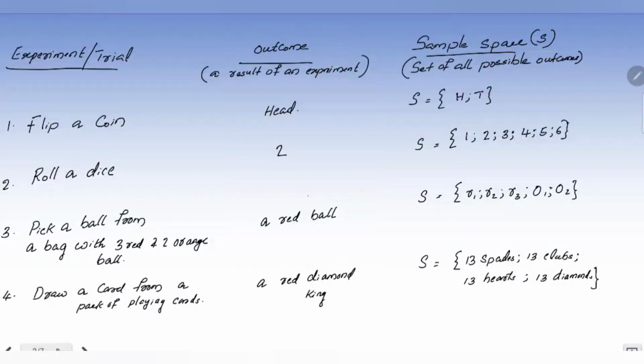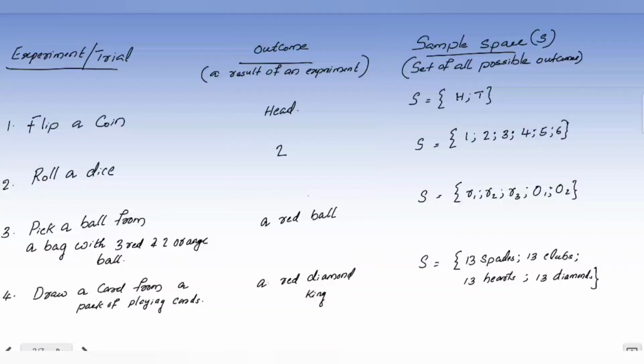Then the next one is outcome. Outcome means a result of an experiment. For example, flip a coin, you are expecting what? Head or tail. So I just write one example there, head. Or roll a dice, you can expect a number from 1 to 6, isn't it? So I just write a number 2 there. Then if you pick a ball from a bag which contains 3 red balls and 2 orange balls, it can be any one of those. So I just write one ball there, a red ball. Then if you draw a card from a pack of playing cards, how many cards are there? Here jokers are excluded, so altogether 52 cards are there.